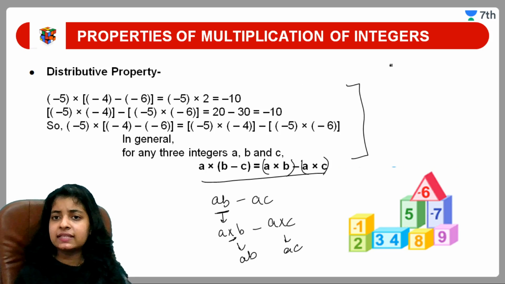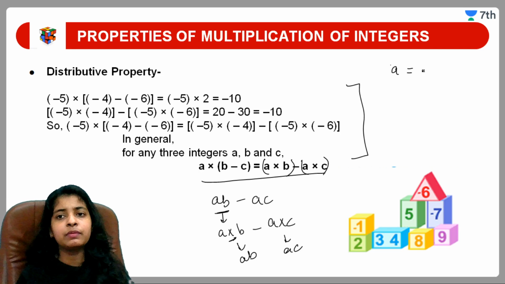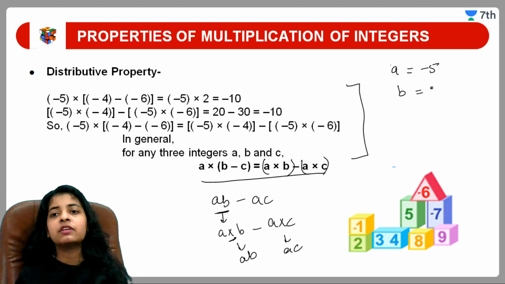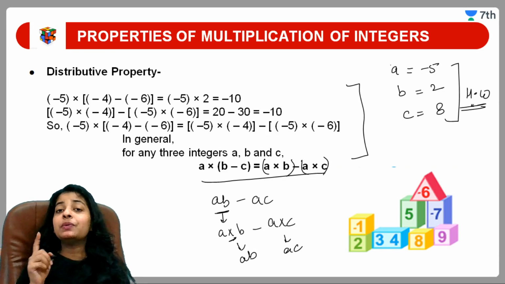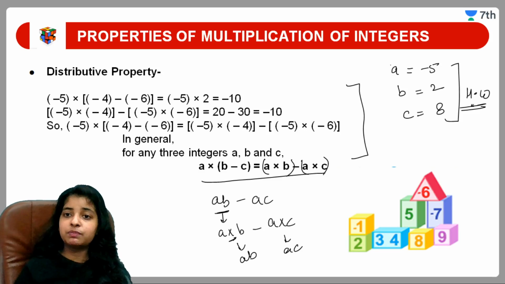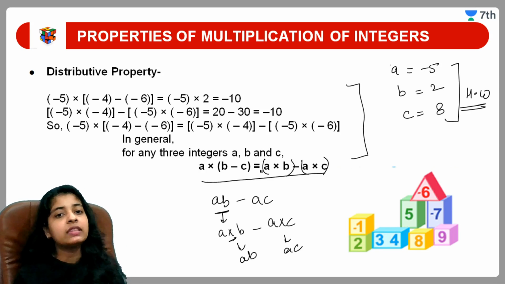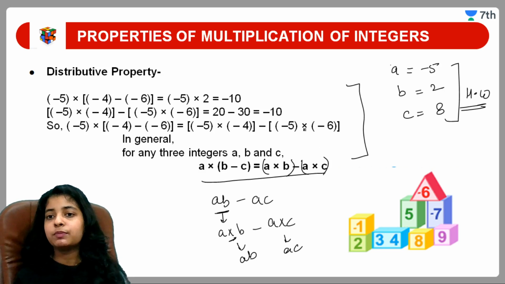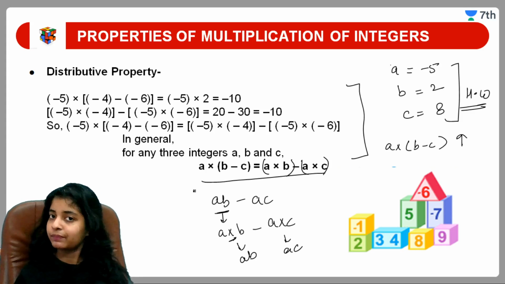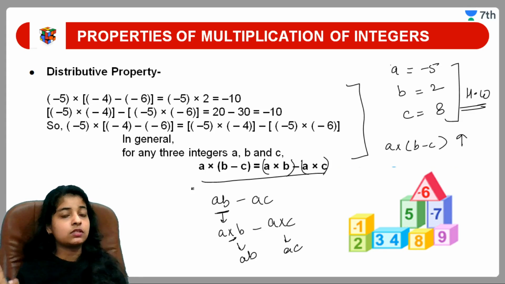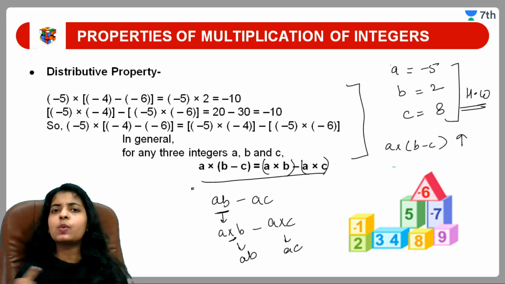Okay, I am giving you one example. Like A, I am giving you minus 5. B, I am giving you 2, and C, I am giving you 8. This is homework for you guys from this session. You have to perform this with the help of the distributive property and let me know what you are getting. Negative 1 means A into (B minus C). You have to perform this for these numbers. Okay, I will be waiting for your results. So everybody will perform this and let me know what results, what answers you are getting.